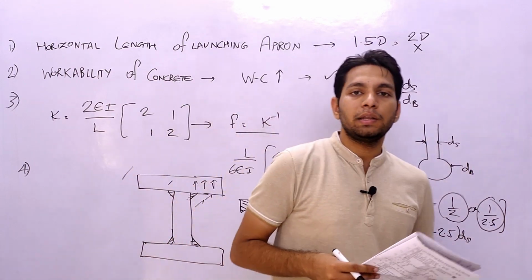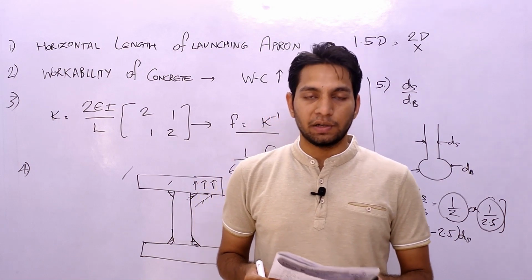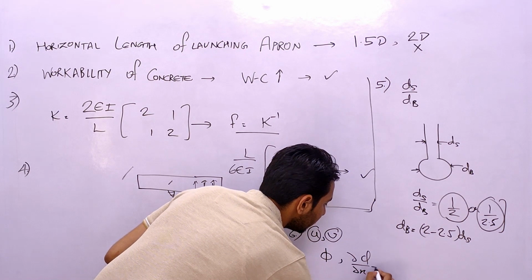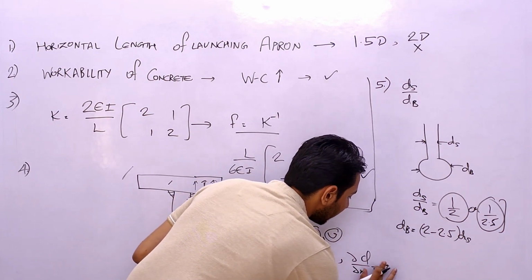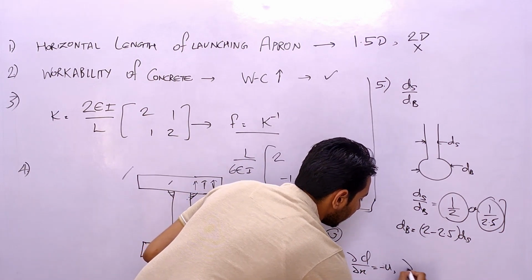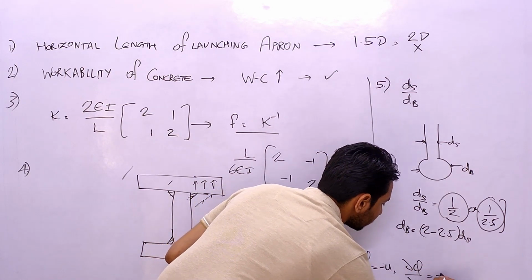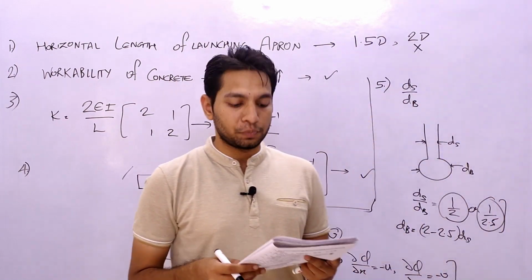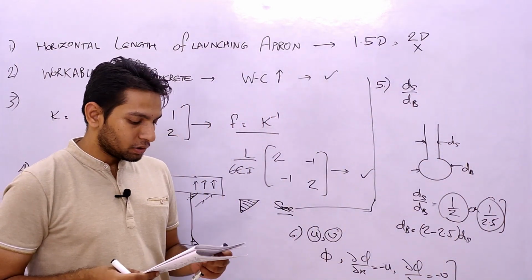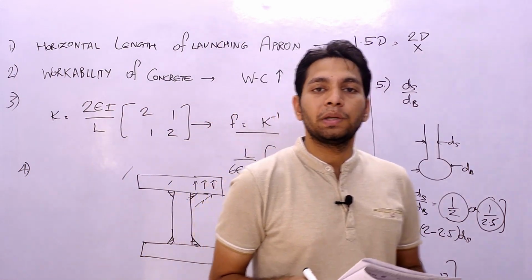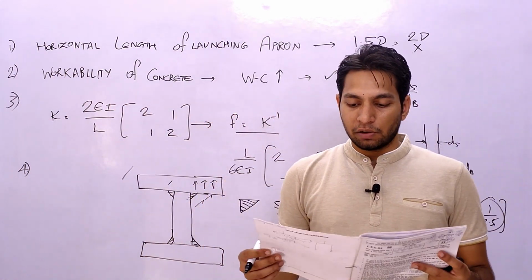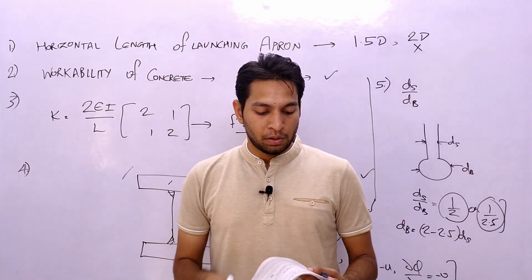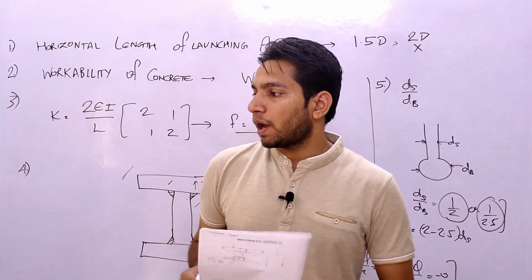Actually, in this question none of the given options is correct. We know that del phi by del x is equal to minus u, and del phi by del y is equal to minus v. These should be the options, but none of the options given are these. So this question should also be removed from the question paper. So this is our 6th question from paper number 4 in the technical exam. I hope you understood this video so far.